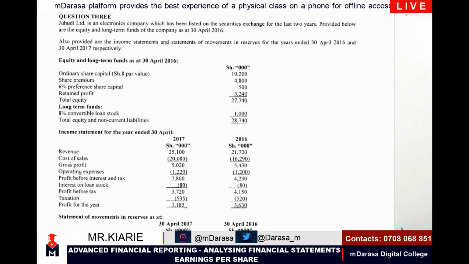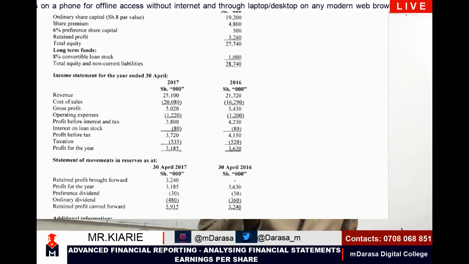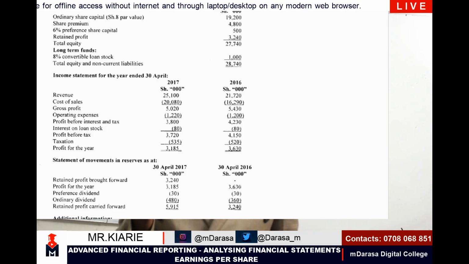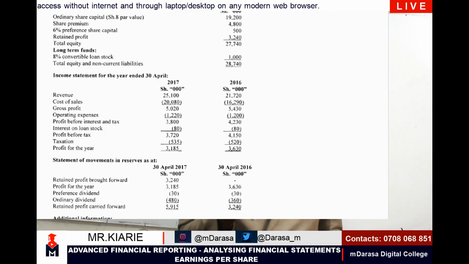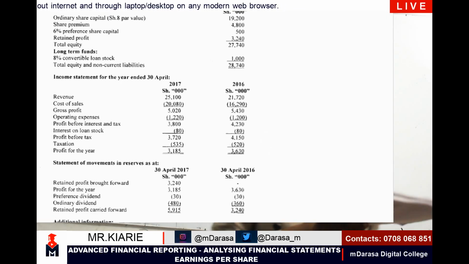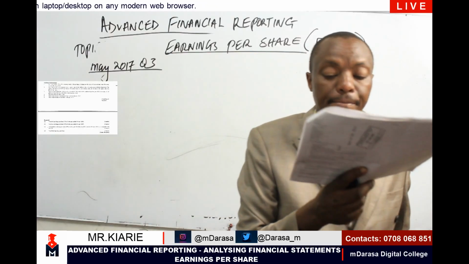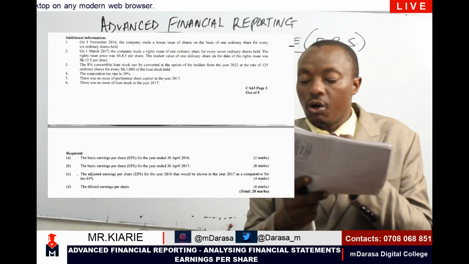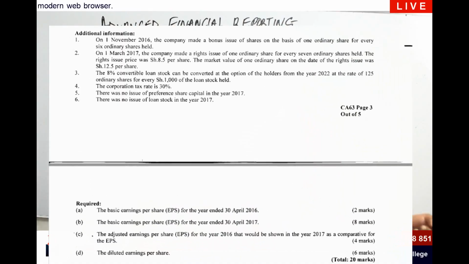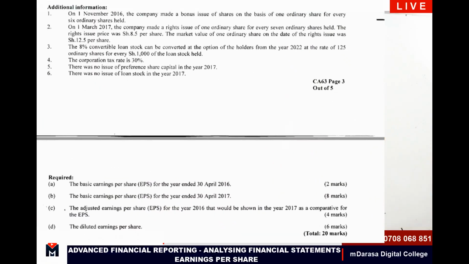2 years. Provided below are the equity and long-term funds of the company as at 30th April 2016. Also provided are the income statements and the statements of movements in reserves for the year ended 30th April 2016 and 30th April 2017 respectively. Then you are told in the additional information number 1 that on 1st November 2016, the company made a bonus issue of shares on the basis of 1 ordinary share for every 6 ordinary shares held.